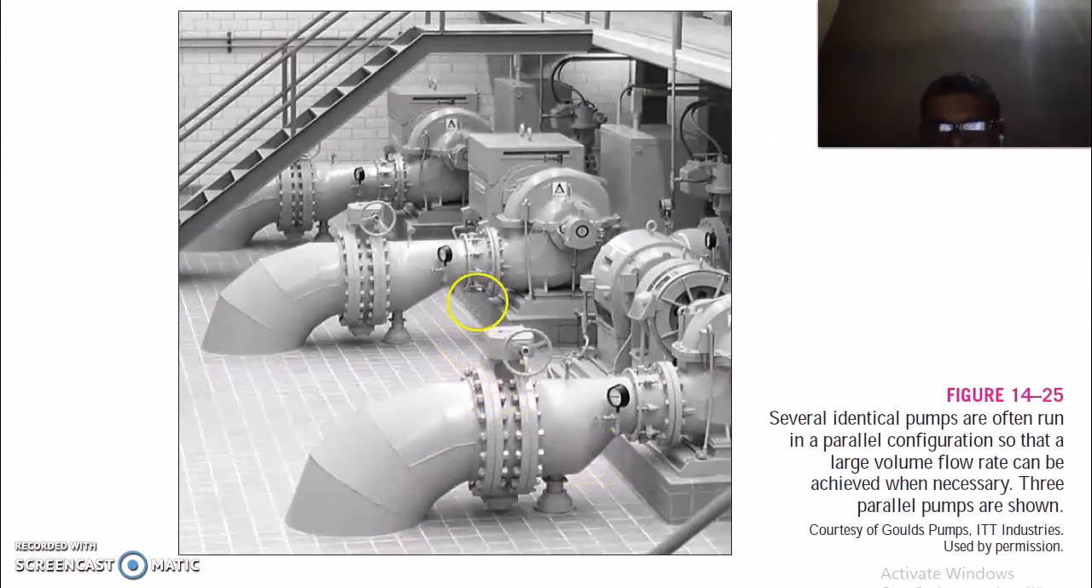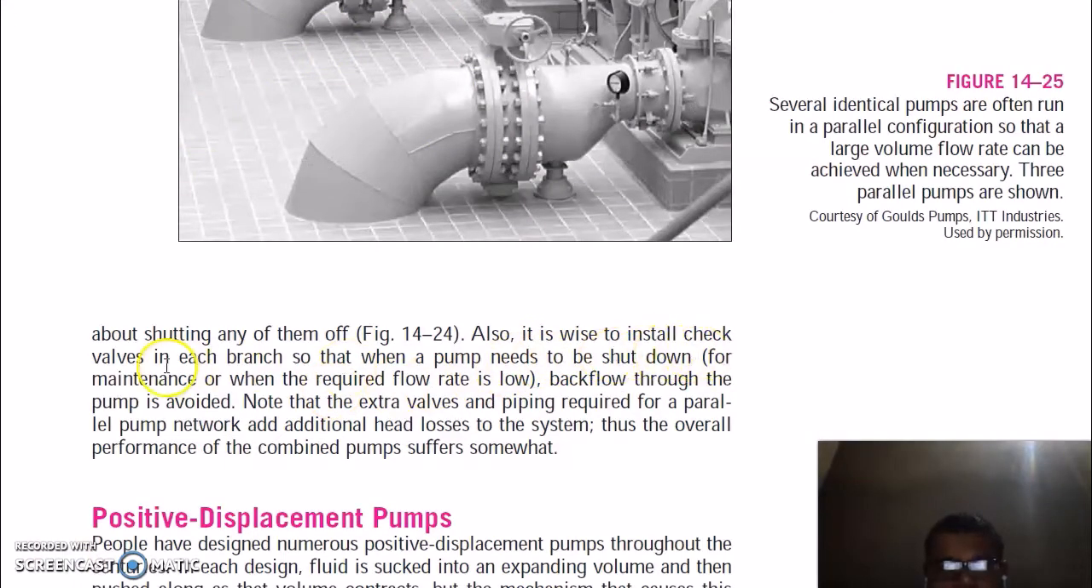So these pumps are run in parallel configuration. Also, it is wise to install a check valve in each branch so that when a pump needs to shut off for maintenance, or when the required flow is low, backflow through the pump is avoided.